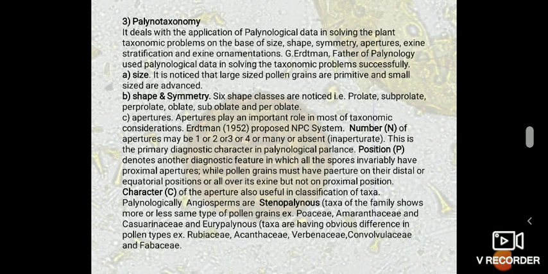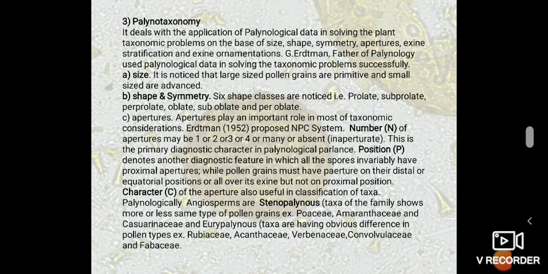On the basis of size, it is noticed that large sized pollen grains are primitive and small sized pollen grains are advanced ones. In shape and symmetry, six shape classes are noticed: prolate, subprolate, perprolate, oblate, suboblate, and peroblate.